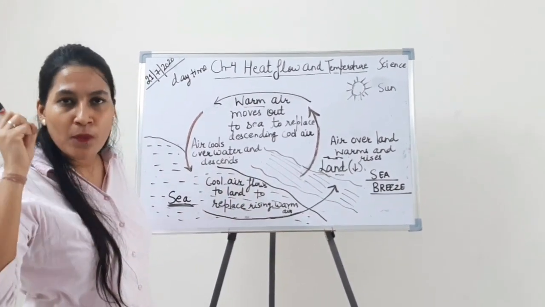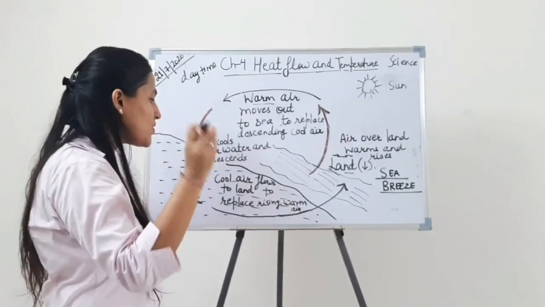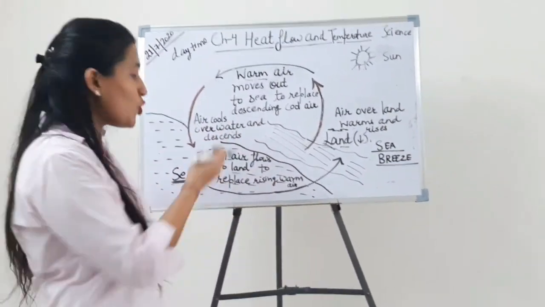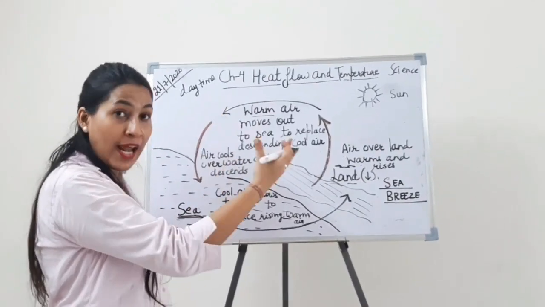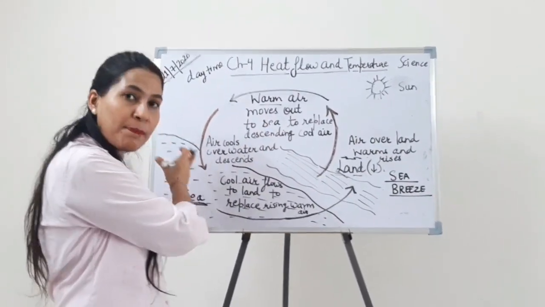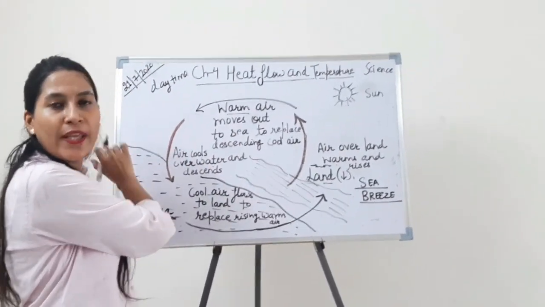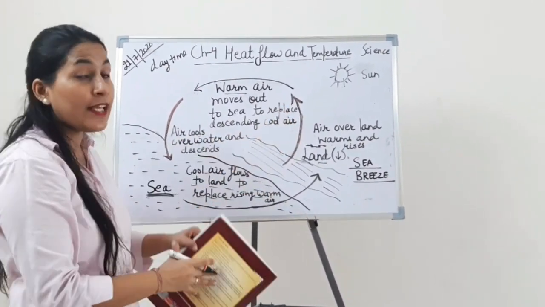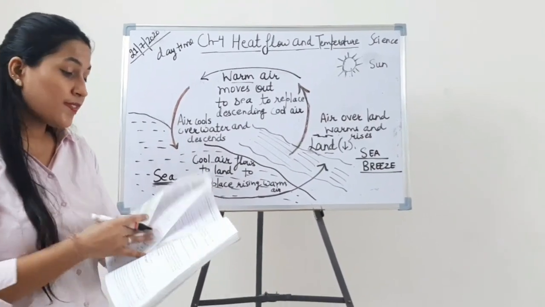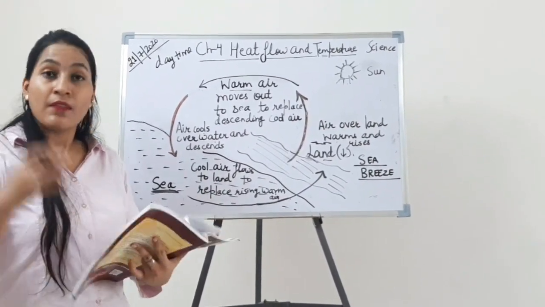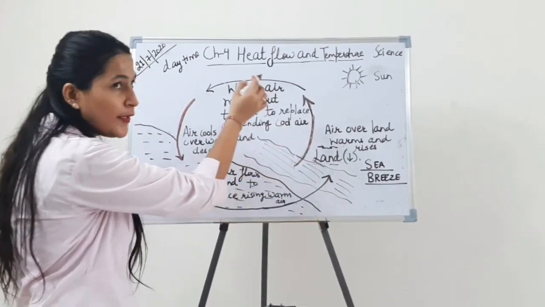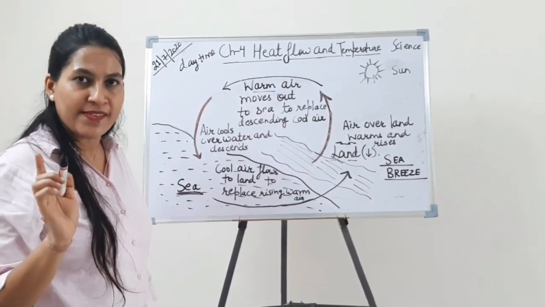Once the air becomes cool in sea, it flows to land to replace rising warm air. जो गर्म हवाएं यहाँ पर थी लैंड पर, वो वाटर से क्या होंगी? रिप्लेस हो जाएंगी, बिकॉज दिस वाटर कंटेन कूल एयर. यहाँ पर जो ठंडी हवाएं वो कहाँ चली जाएंगी? लैंड पर चली जाएंगी. And we know the process: sea breeze is the breeze which blows from the sea to the land during daytime.